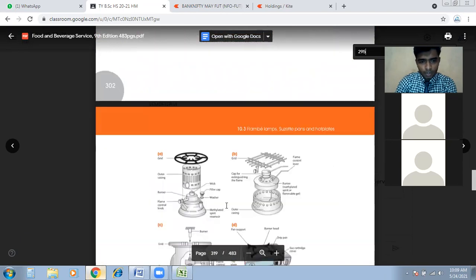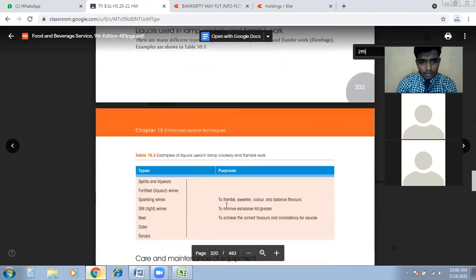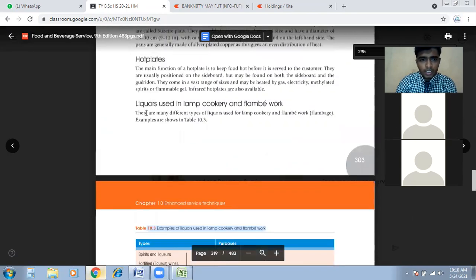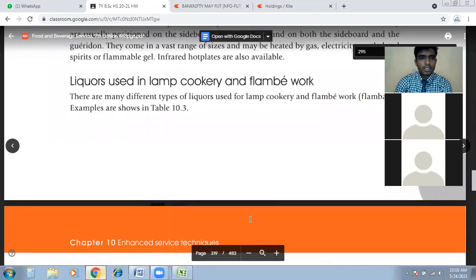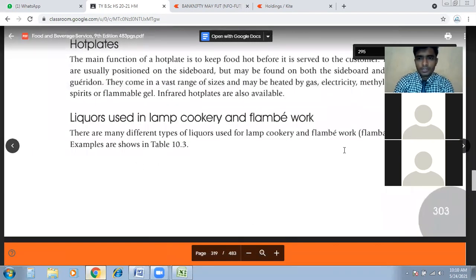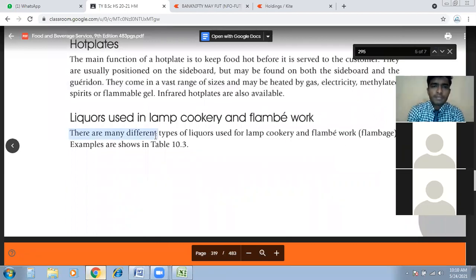So what we need for that is this: liquors used in lamp, cookery, and flambe work. What kind of liquors do we normally use during Garidon service? There are many different types of liquors used for cookery and flambe work. Akshata, you have seen flambe in the previous lecture. I have shown you a video. Mehul, go back, finish this lecture, have a look at the first lecture, and you will understand what is flambe. Examples are shown in table 10.3.